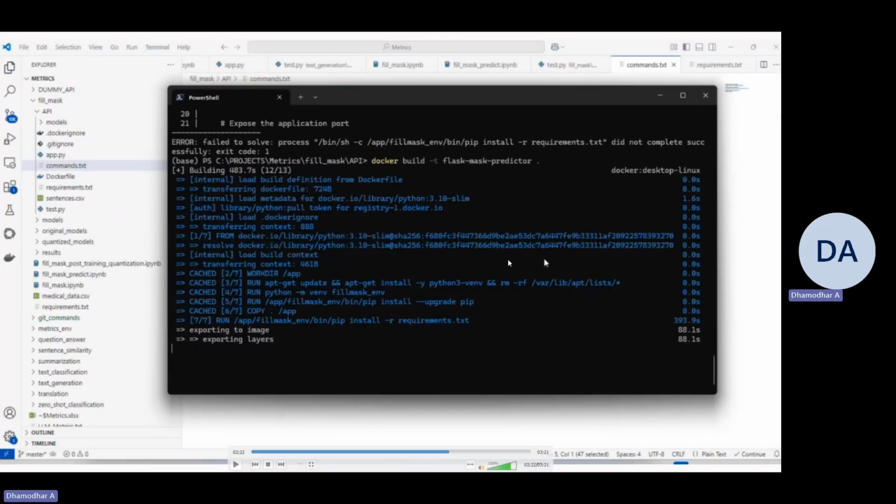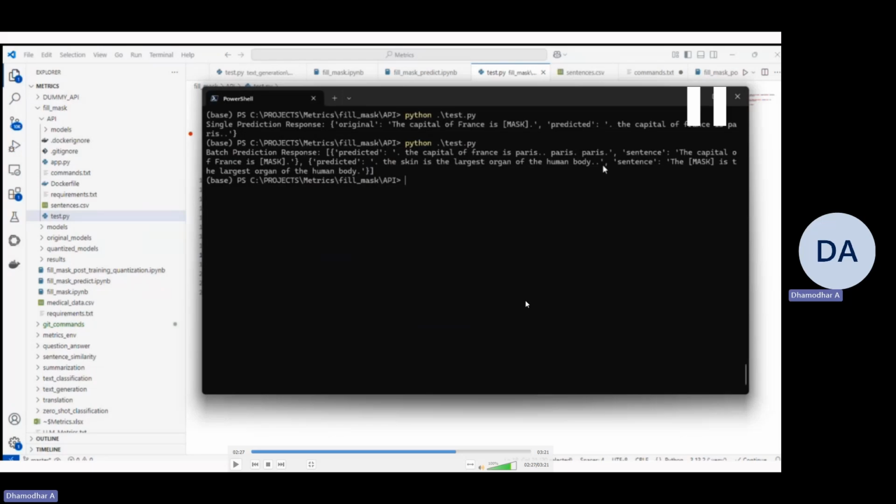And this is one of the screenshots that I have taken while building the Docker image for Fill Mask. This is another screenshot that I have taken while testing the API. This is for single row and this is for batch input. You can see there are multiple outputs here, right? Depends on how many inputs we provide, we'll get the output accordingly.